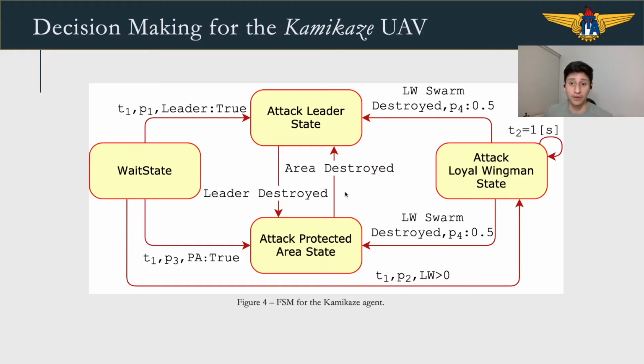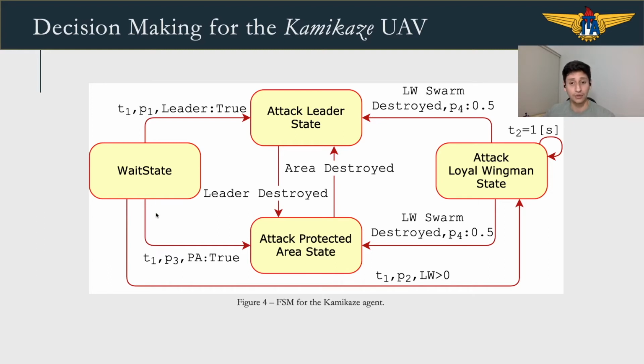The decision making for a kamikaze is pretty simple, and it was developed using a state machine, with each kamikaze having an identical copy of this machine. There are 4 behaviors. The default is the wait state. In this state, the agent will wait for the definition of a target to attack.